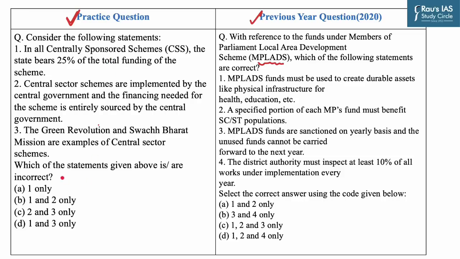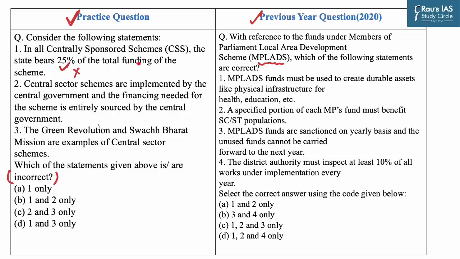You have to identify the incorrect statement. Statement 1 says, in all centrally sponsored schemes, the state bears 25% of the total funding of the scheme. Now, this statement is incorrect. Central welfare schemes are implemented by the government to provide financial and other aid to individuals who cannot support themselves, and they can be categorized into two sections. First is centrally sponsored schemes and second is central sector schemes.